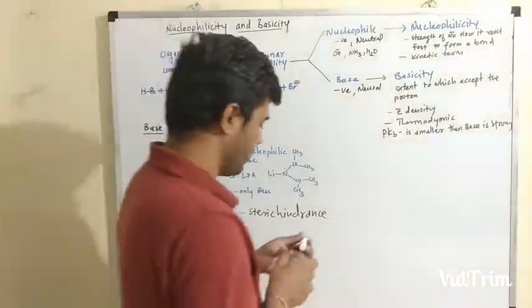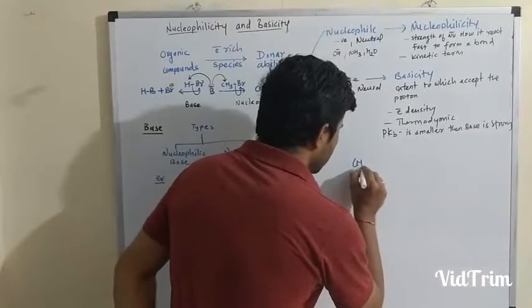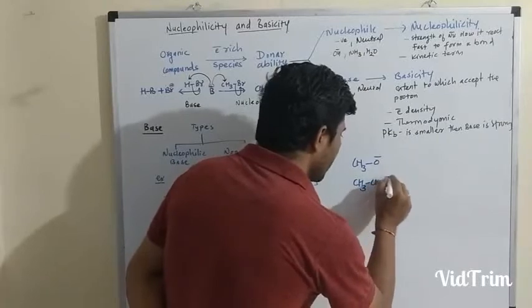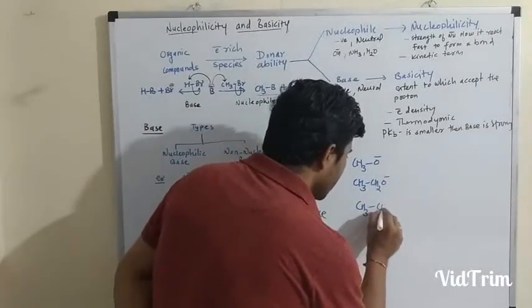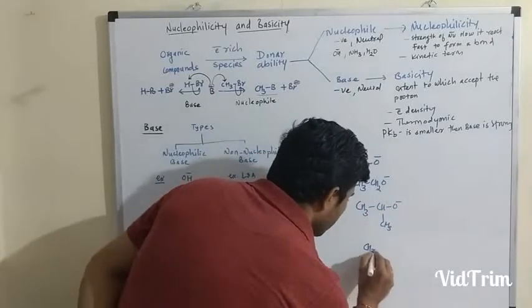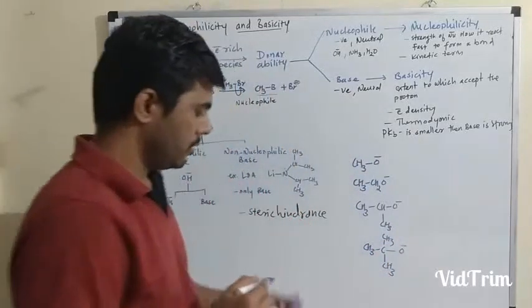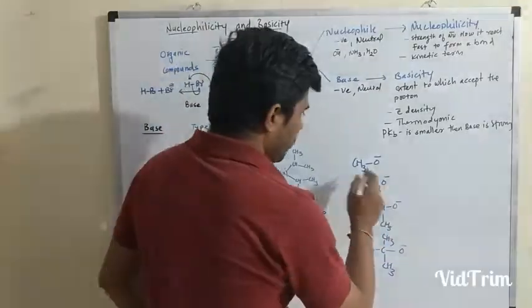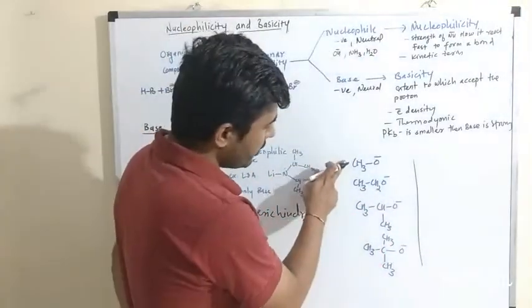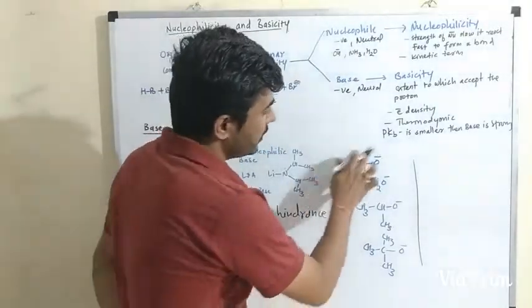Let us consider another example. Suppose you consider CH3O minus, methoxide; CH3CH2O minus, this is ethoxide; (CH3)2CHO minus, isopropoxide; and this is tertiary butoxide, (CH3)3CO minus. If you look from methoxide to tertiary butoxide, the electron density on the oxygen atom is going to increase because methyl groups or alkyl groups are slightly electron donors. They increase the electron density.